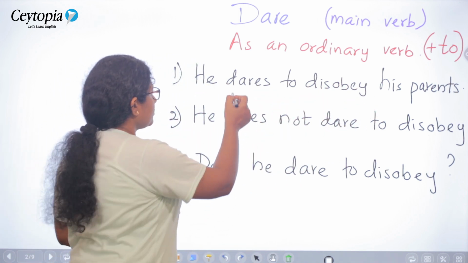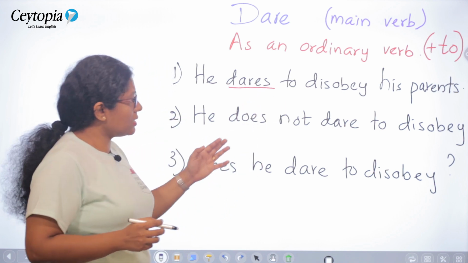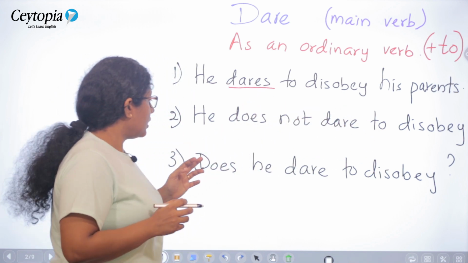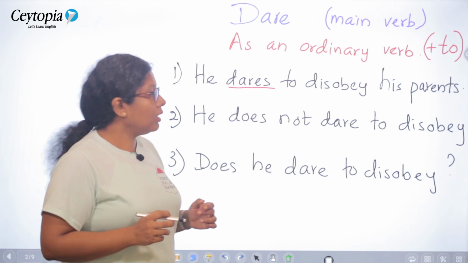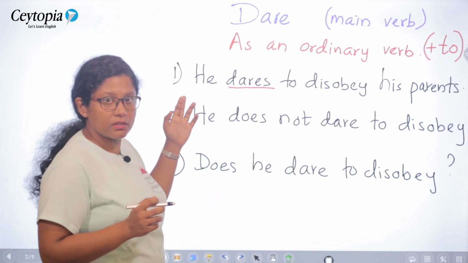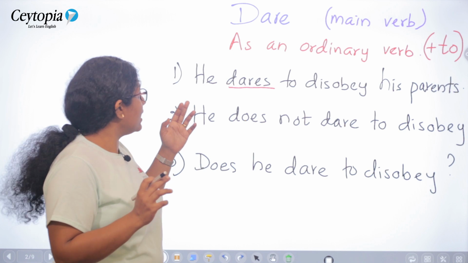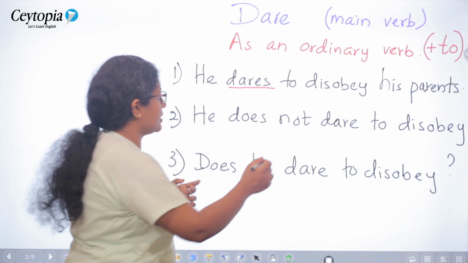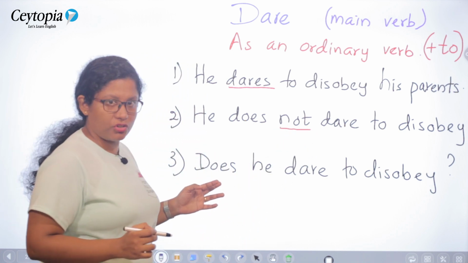He dares. He does not dare to disobey. Does he dare to disobey? Now the first one is in affirmative. It is a positive sentence. Second one is a negative sentence. Third one is a question.